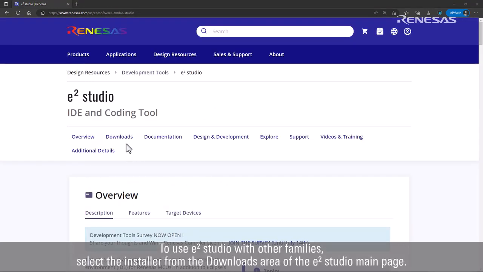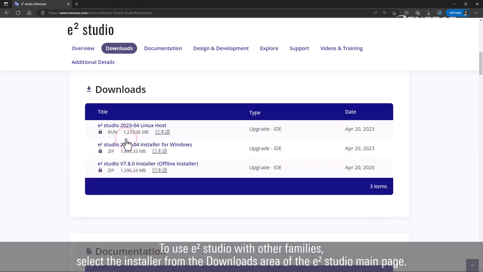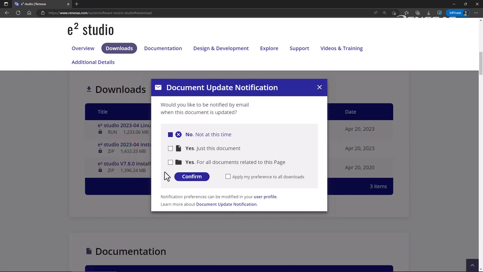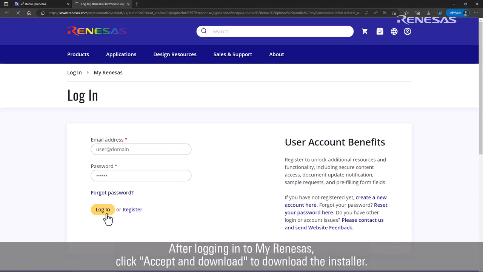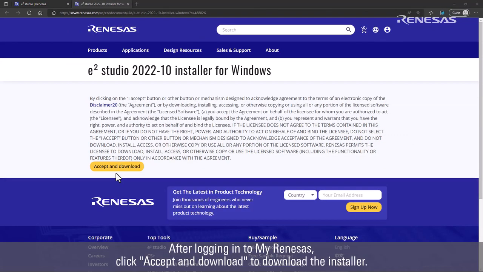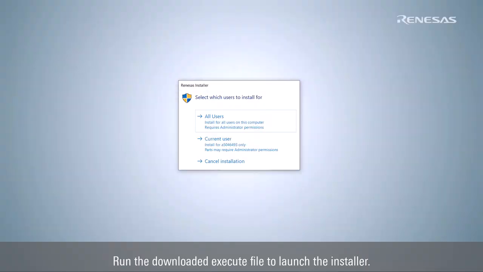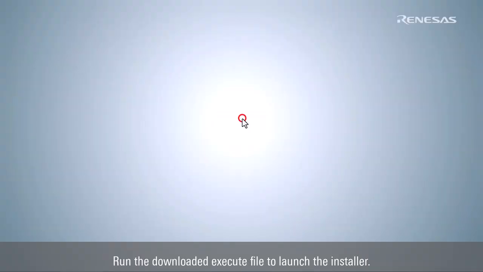To use e² studio with other families, select the installer from the downloads area of the e² studio main page. After logging into My Renesas, click Accept and Download to download the installer. Run the downloaded executable file to launch the installer.